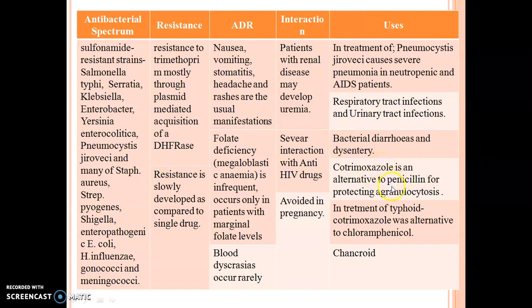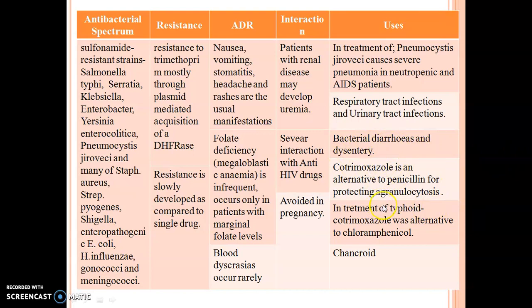Means when we use penicillin derivatives, there is a formation of agranulocytosis, which is a major adverse drug reaction of penicillin derivatives. And if a person is already suffering from agranulocytosis, or has chances of developing it, then to treat the infection, instead of penicillin we use the cotrimoxazole derivative.